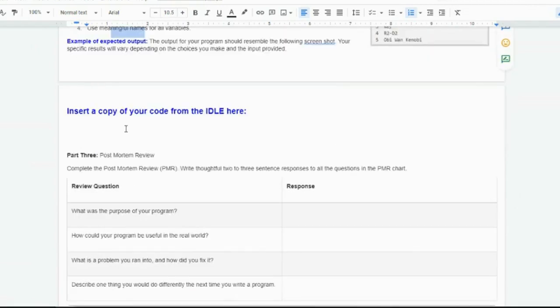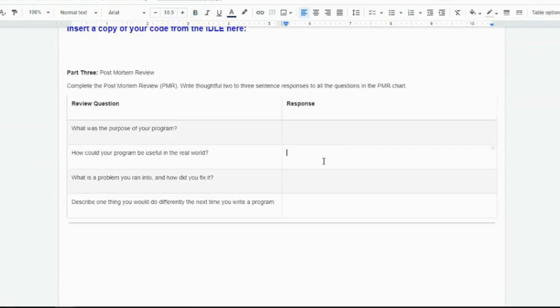So here's where you paste your program when you're through writing it. Start to copy your code. Sometimes when you copy and paste, it messes up the spacing. So look at this and make sure your spacing is correct. And then here's those questions you answer at the end that's worth 20 points. What was the purpose? How could it be useful? What's the problem you ran into? How'd you fix it? Describe something you might do differently now that you've written it.